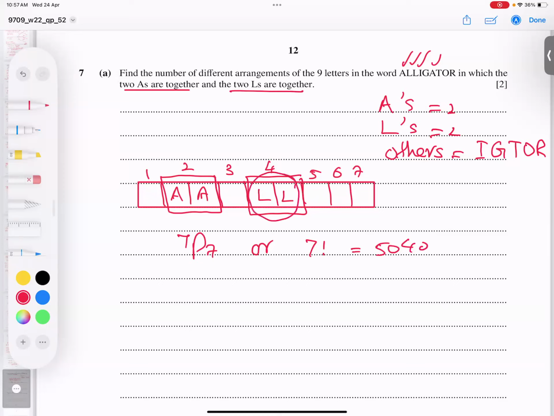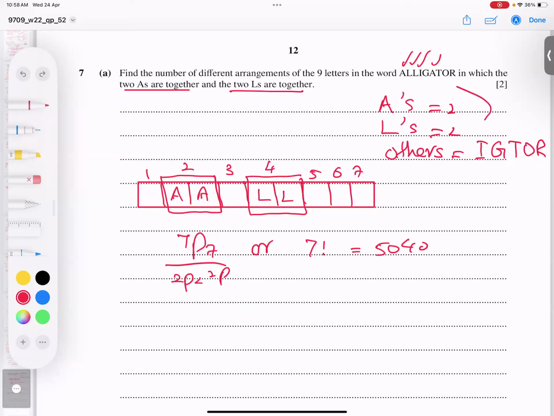Now you can ask one question, sir: normally with repeating letters we divide, for example, by 2P2 and 2P2. If they are not in blocks, they are individual and shifting, so that is the correct answer.